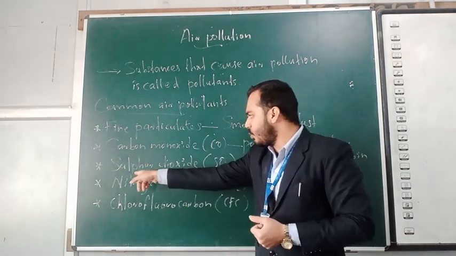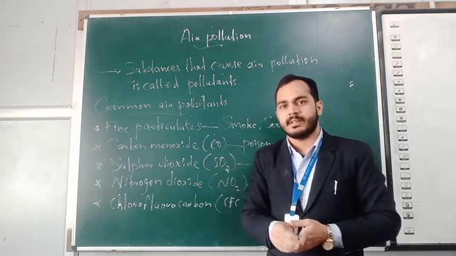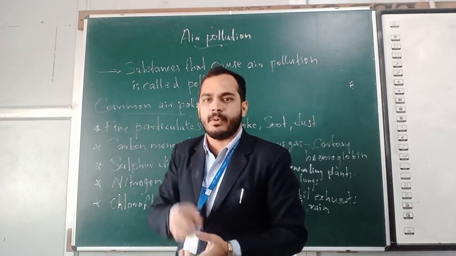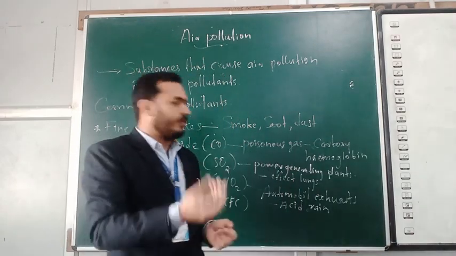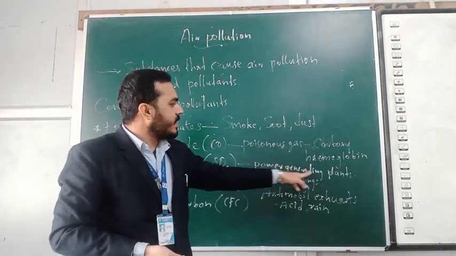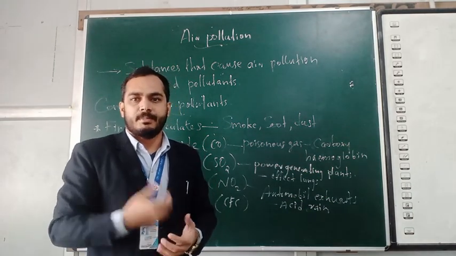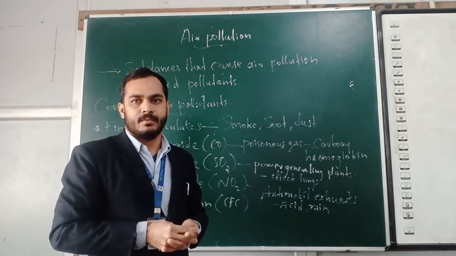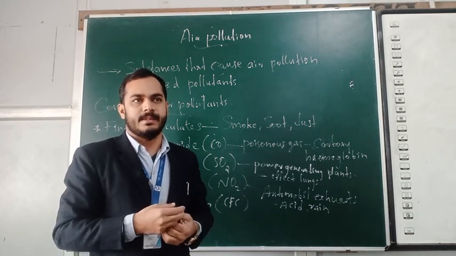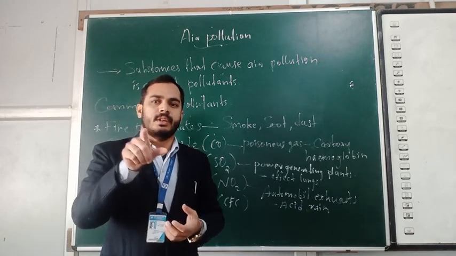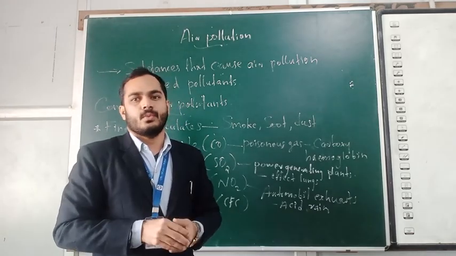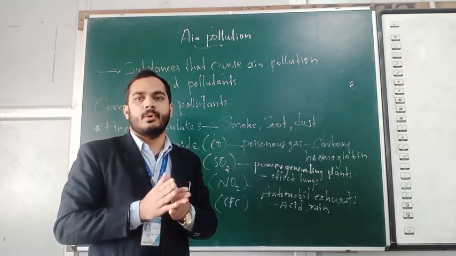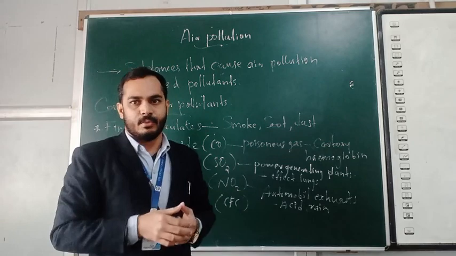The next one is sulfur dioxide, chemical formula SO2. It is also one type of pollutant. It is generated from power generating plants. I hope all of you know power generating plants, where we use fossil fuels, coal or some other substance as a fuel. So there SO2 is generated. SO2 means sulfur dioxide. It is also one of the dangerous pollutants that create air pollution.